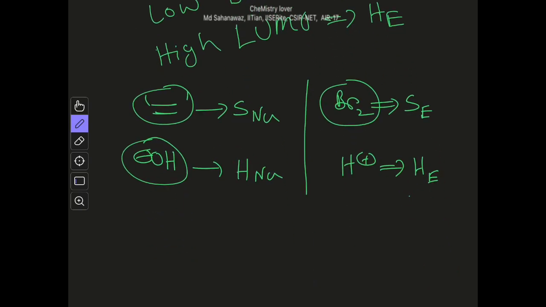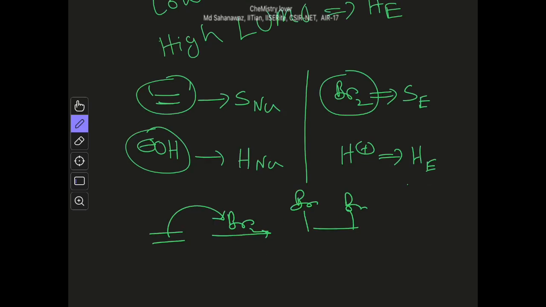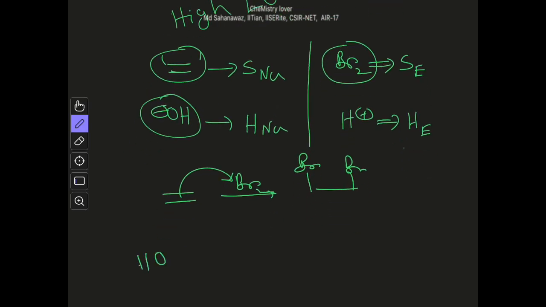Now if you compare the reaction between alkene and bromine, which is quite faster to give you this dibromo compound, right?